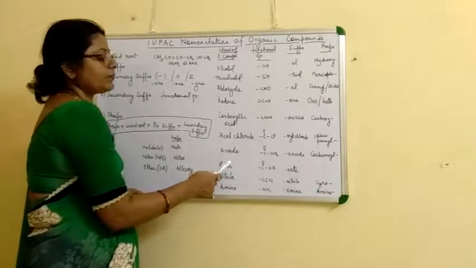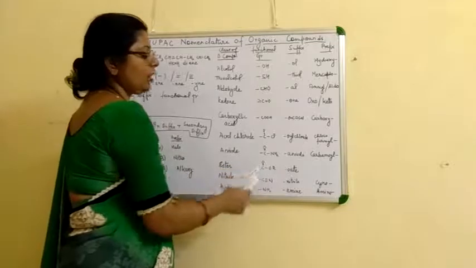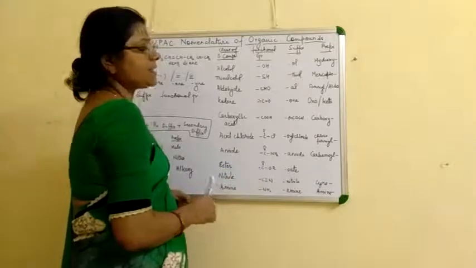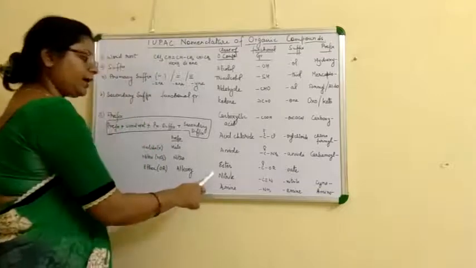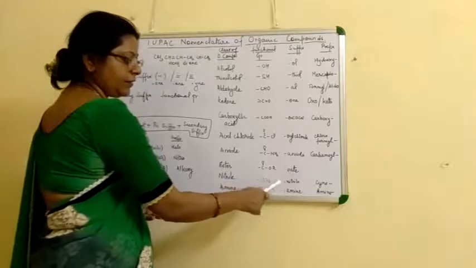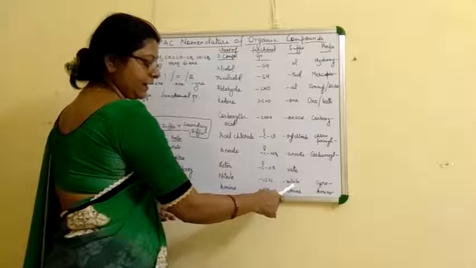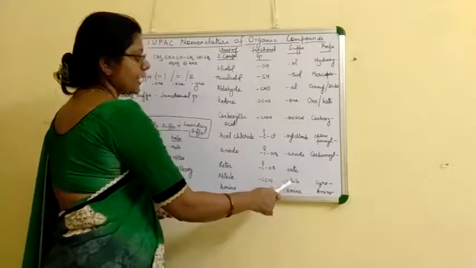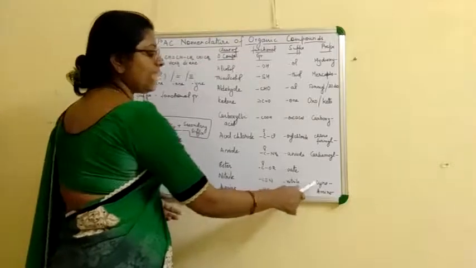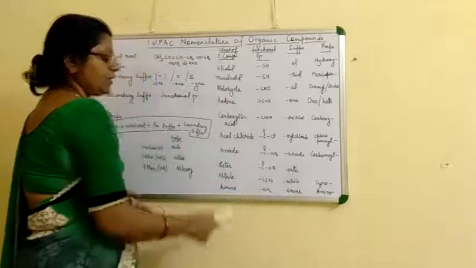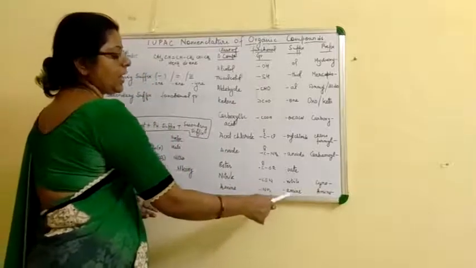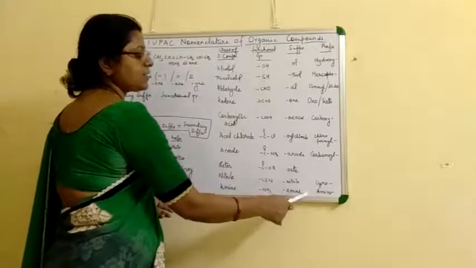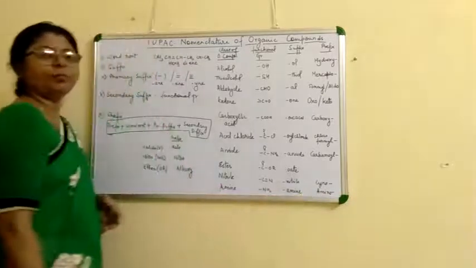Ester, C double bond O OR, is generally used as a suffix, not as a prefix. Nitrile, C triple bond N, has nitrile as a suffix and cyano as a prefix. If amine, NH2, is present, amine is the suffix and amino is the prefix.